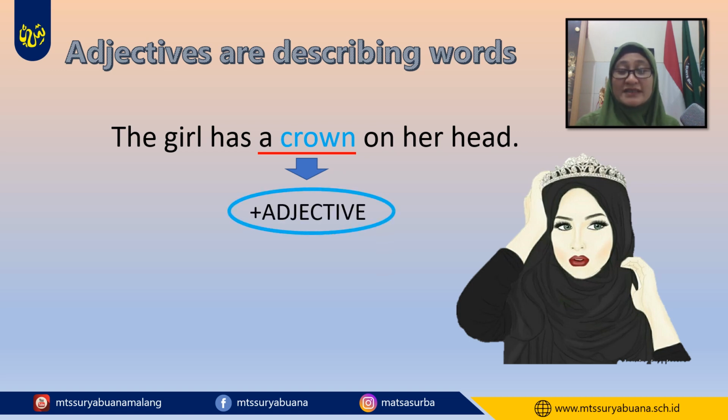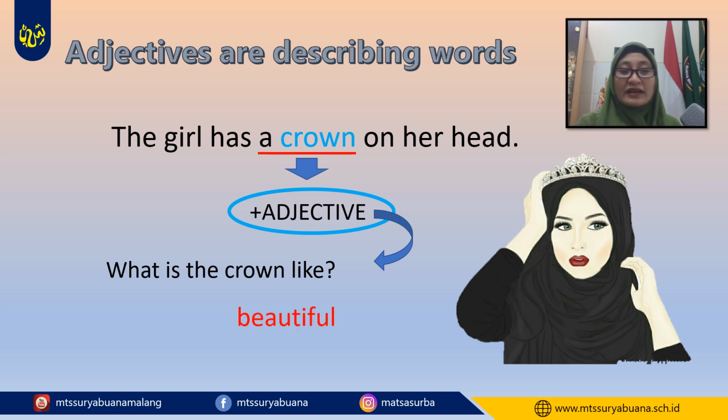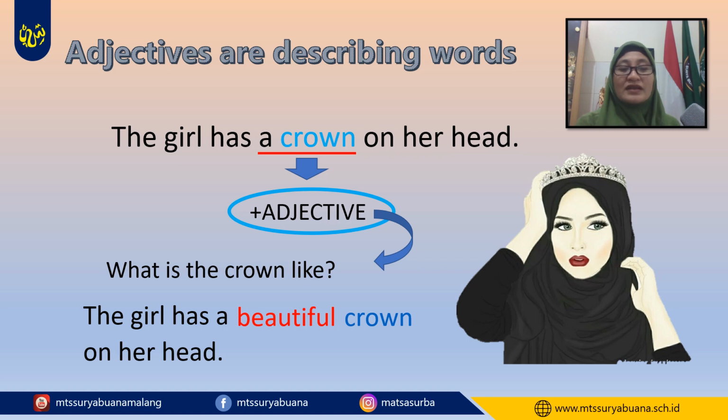What is the adjective that can answer what the crown is like? It's a beautiful crown. So we can say in the full sentence, the girl has a beautiful crown on her head.